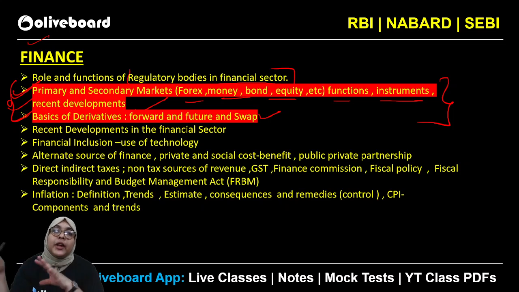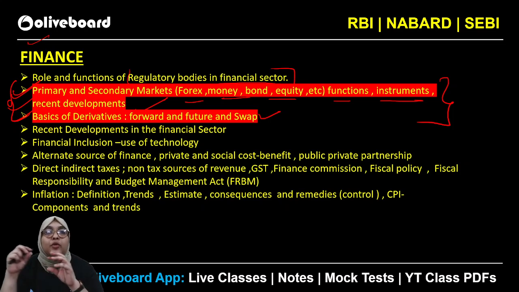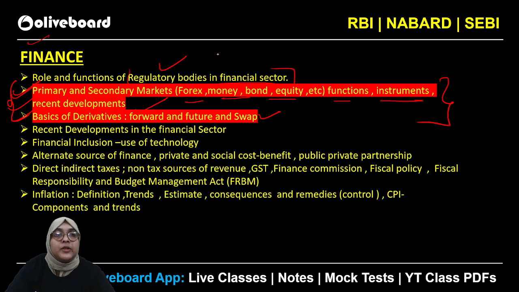Besides that, the quasi regulatory bodies like National Housing Bank, Exim Bank, PFRDA, all those aspects you have to take into consideration. The concept, the regulatory functions and things in association with the regulatory bodies under the finance sector. Okay, now we have talked about the role and function of regulatory bodies, and the most important topic from where you can expect a lot of questions, right?